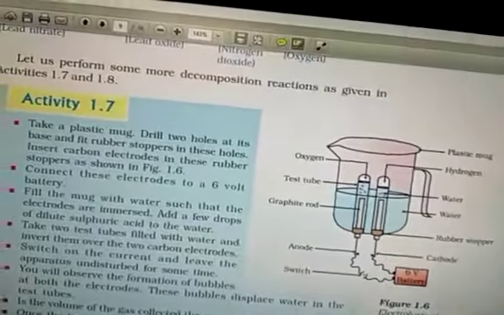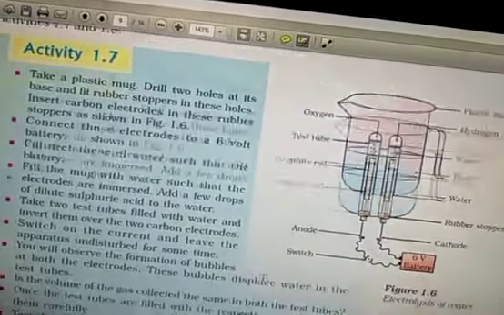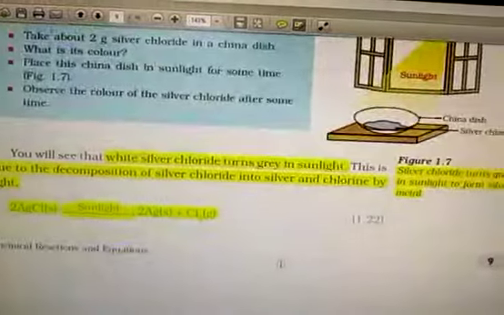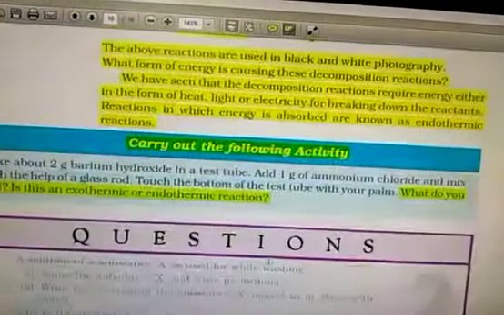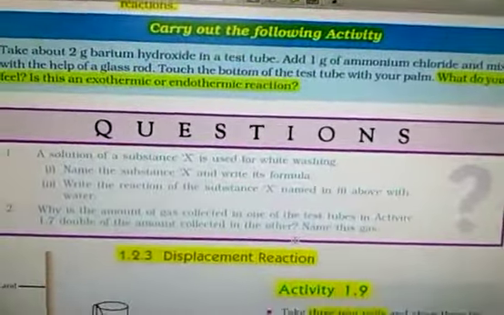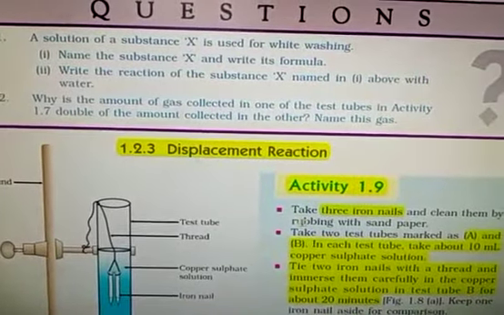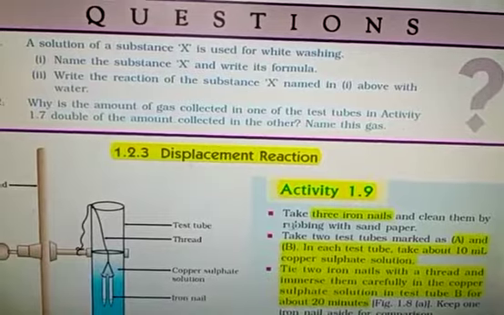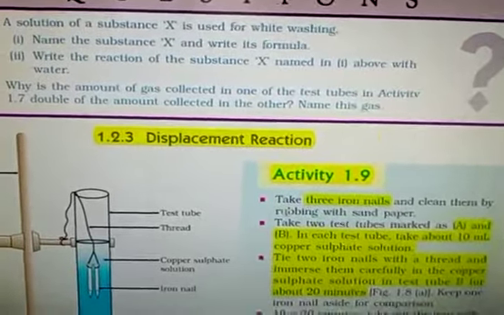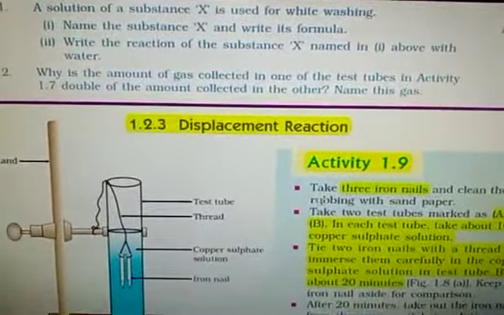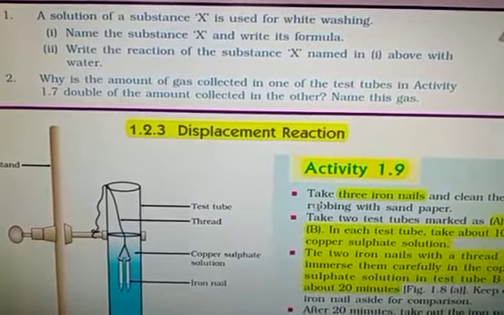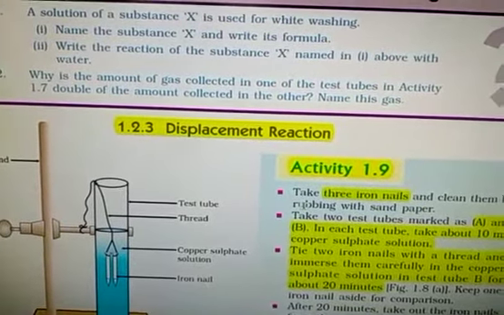So in this way, we can say the volume is double in case of hydrogen, and half of that in case of oxygen, when we electrolyze the water. Name this gas. The gas which is in smaller amount is oxygen, and the one in double amount is hydrogen.